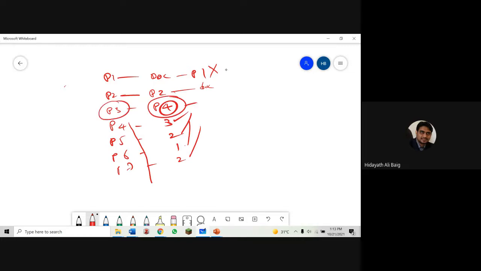Then what does this poor patient have to do? Imagine, or understand the situation. So this patient came with an emergency, but they are seeing so many other patients who are more important than this patient.